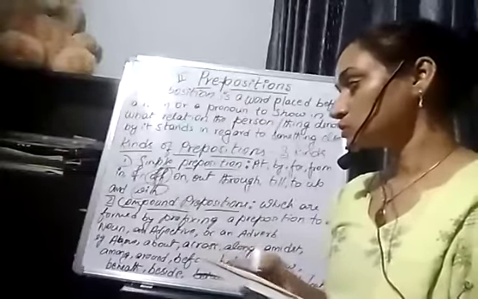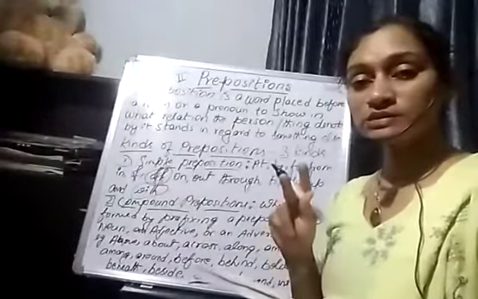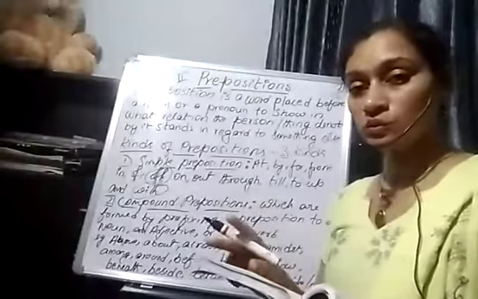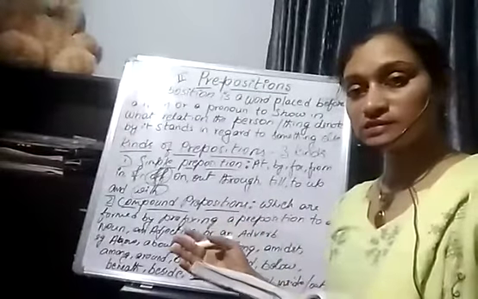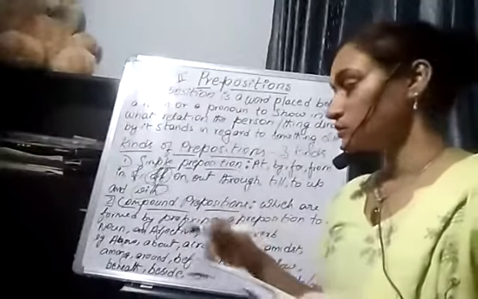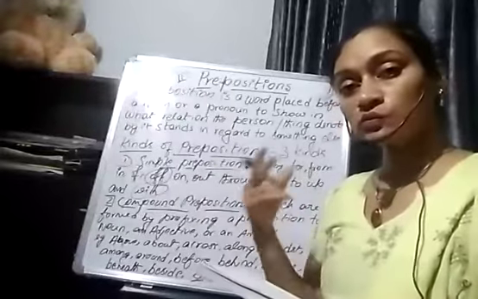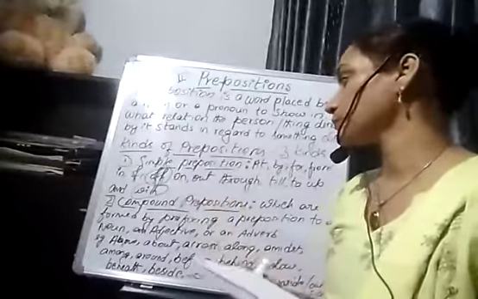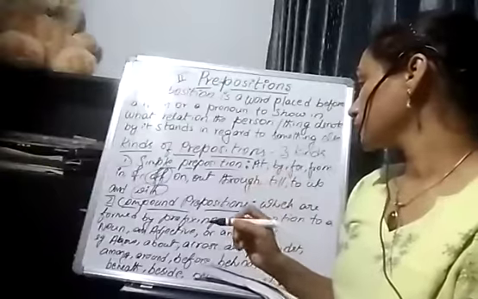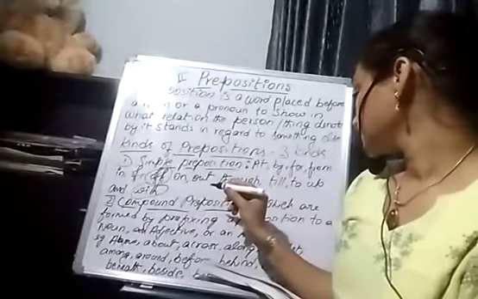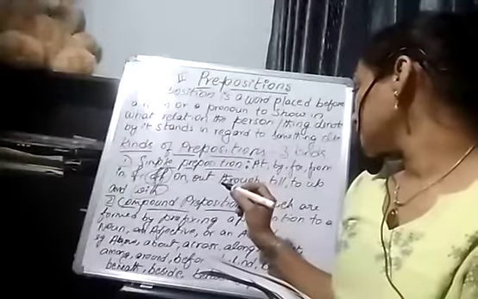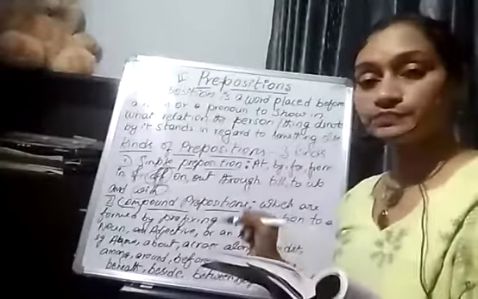Now, with is used here. Two persons' relation is shown with regard to something else, with regard to walking. So, Shyam is walking with Ram. Again, we'll take from.